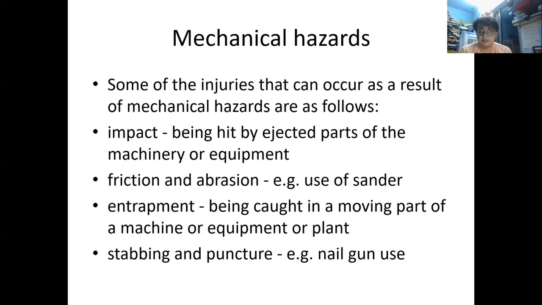As a result, a large accident occurs and obviously the worker gets damaged. Either his hand gets cut off or his life can be ended. So this is how mechanical hazards take place because of entrapment. Then stabbing and puncture: these also mean some damage from the machine, and a mechanical hazard can take place.